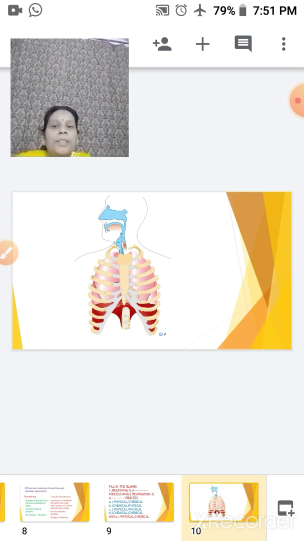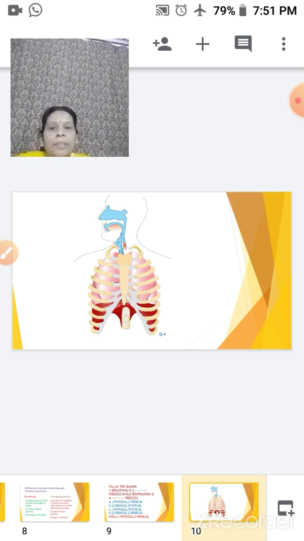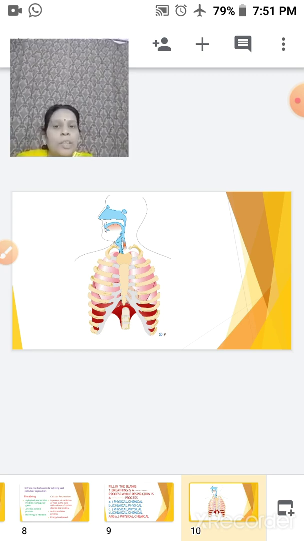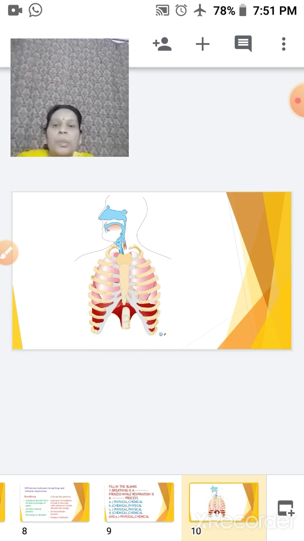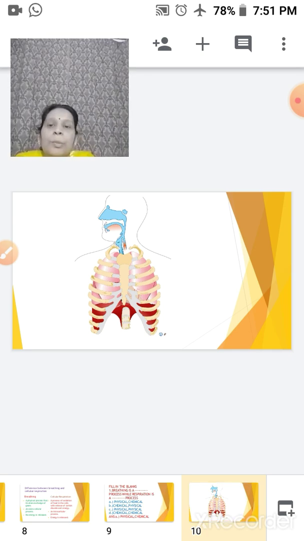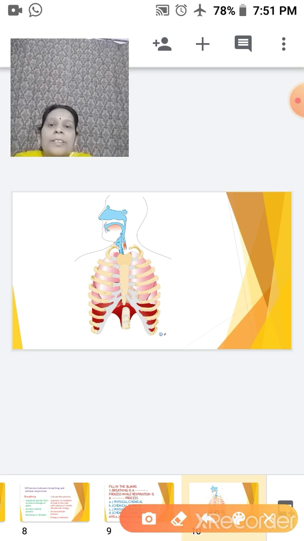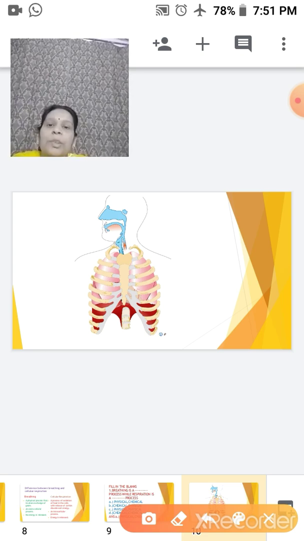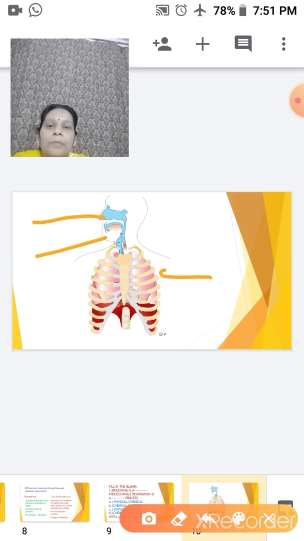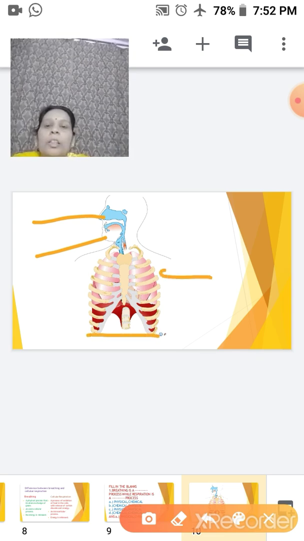Here children, you can see the figure of the respiratory system is given, and either the labeling will be given and the sequence will be asked in which sequence which organ will be there, or else the labeling will be provided and you have to just click as they will be giving you 1, 2, 3, 4 and accordingly you will be clicking. So here you can see, I am just marking 4 of the parts over here.